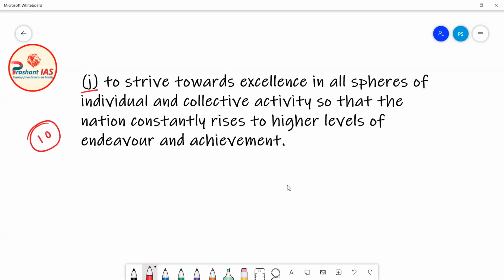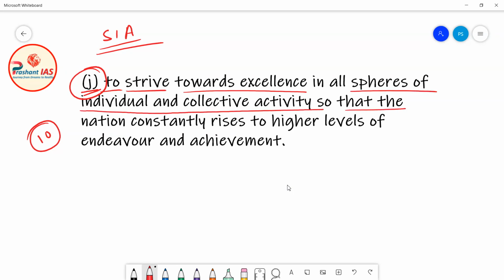Now friends, after this, the 10th fundamental duty is given under clause J of article 51 capital A. It says that to strive towards excellence in all the spheres of individual and collective activity, so that the nation constantly rises to higher levels of endeavor and achievement. Now what does it mean?